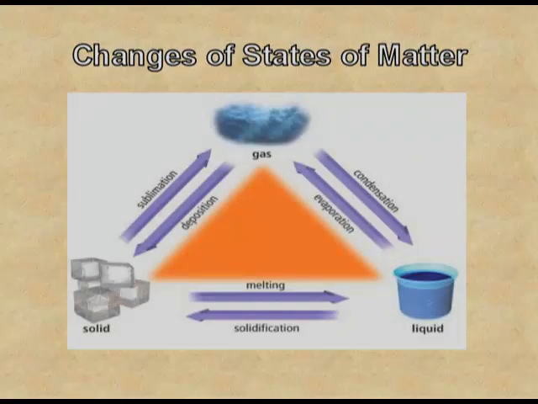In liquid state, the molecules are not closely packed as compared to the solid and they can move freely. But the liquids have a fixed volume and they can take the shape of any container. Gases, the intermolecular forces are very weak and the molecules or the constituent particles are free to move. The gases neither have fixed shape nor do they have fixed volume. All the three states are interconvertible. We can change solid into liquid state, liquid into gaseous state and vice versa.